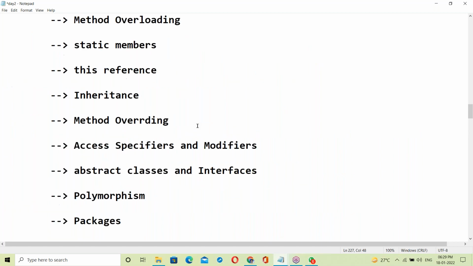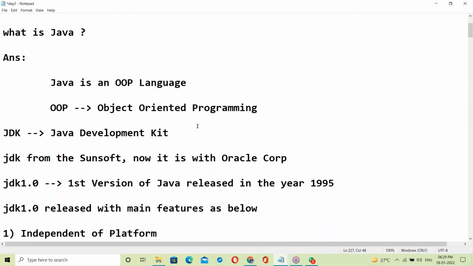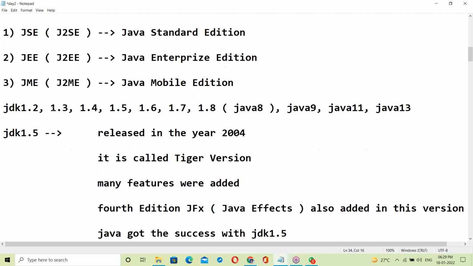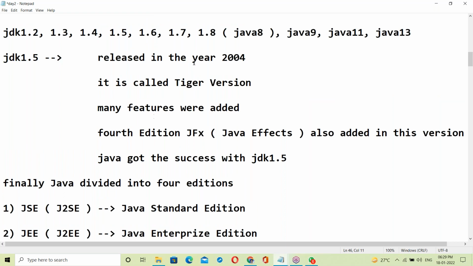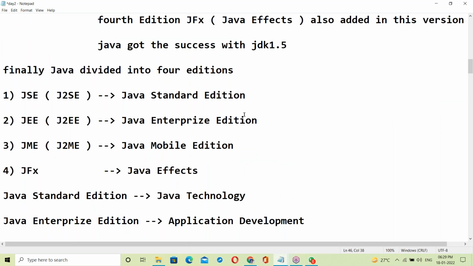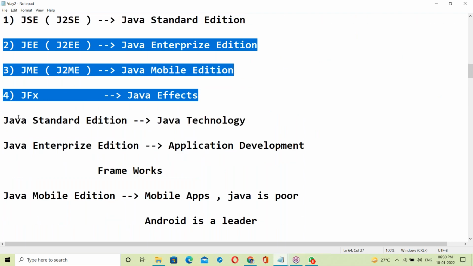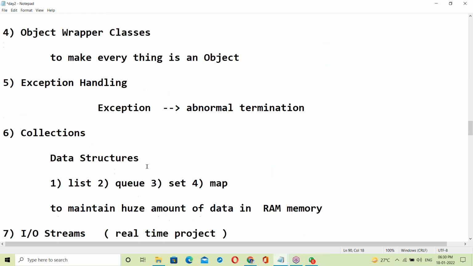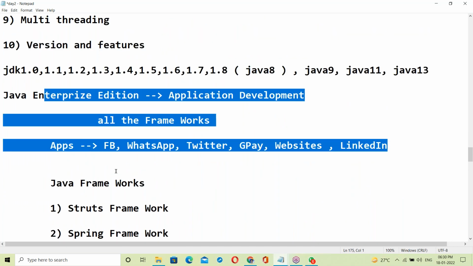See Java history. Java was released in 1995. Later, next 96, there were versions 1.1, 1.2, and so on, different versions like this. In 2004 Java got the success. Java contains four editions: SE, the Standard Edition, is the technology syllabus; next, the Enterprise Edition is the frameworks.